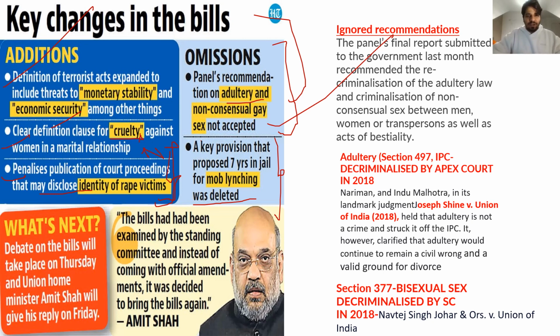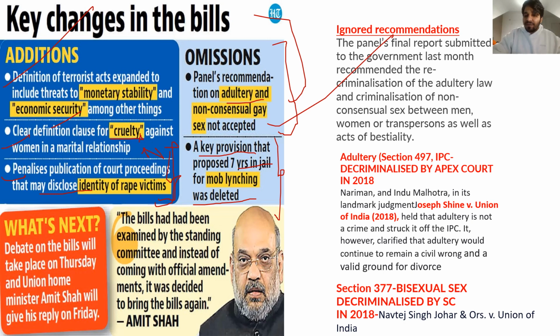And what's next? We need to see this, like when you might be seeing any good coaching institute and their notes, for example, I was searching through the notes of Vision IAS, and then I saw that they have included the 7 year punishment, but here you can see the key provision that proposed 7 years in jail for mob lynching has been deleted.